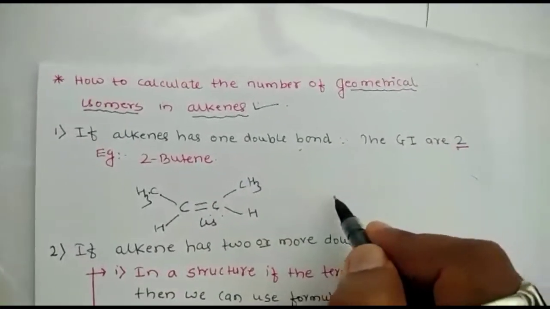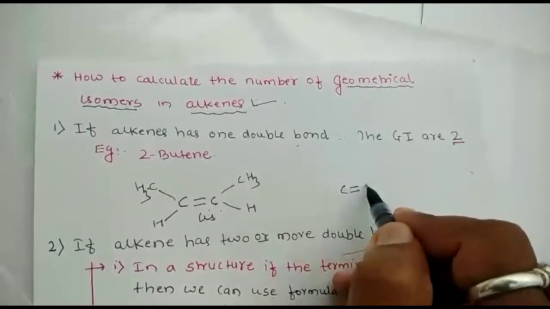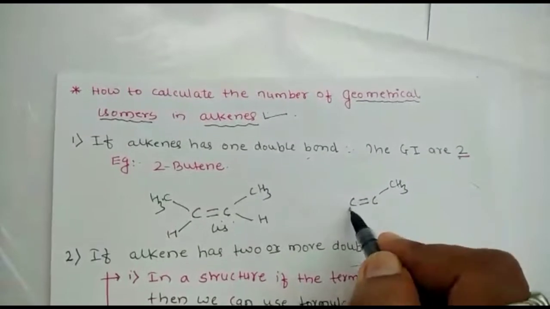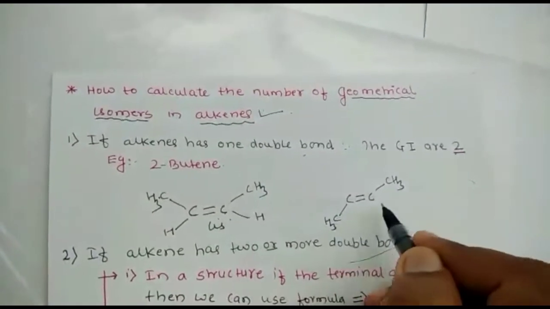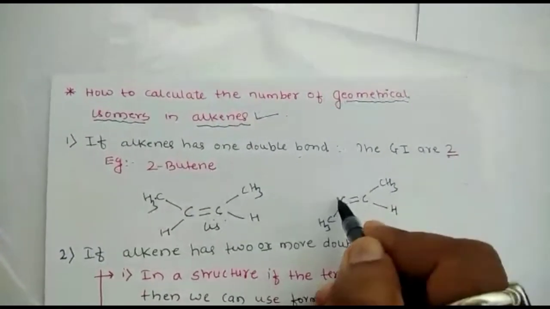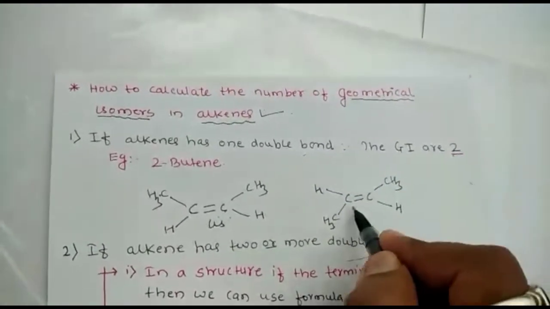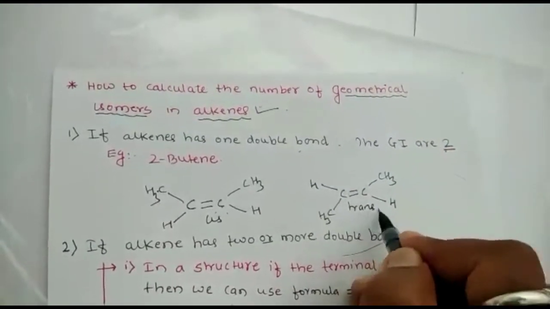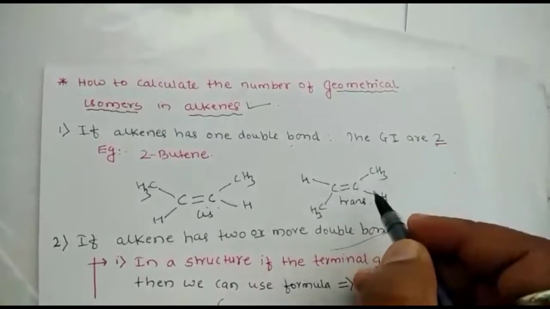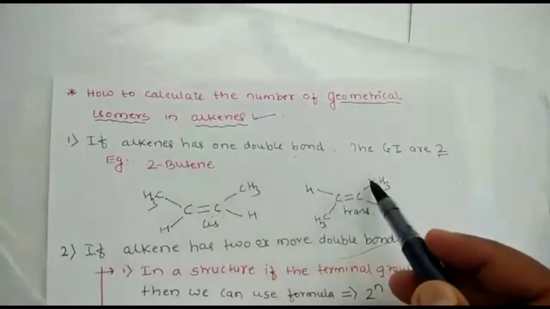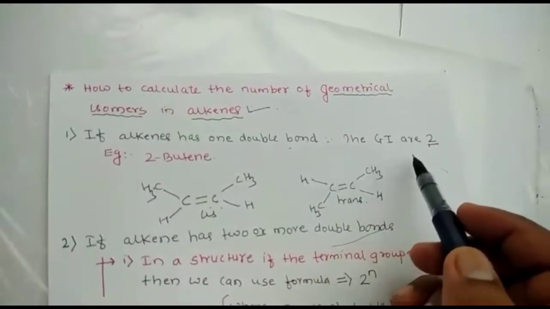Another I will write here: carbon double bond carbon, here is CH3, here is CH3, here is H, here is H. The same atoms present on opposite sides are called the trans form. So, trans-2-butene.